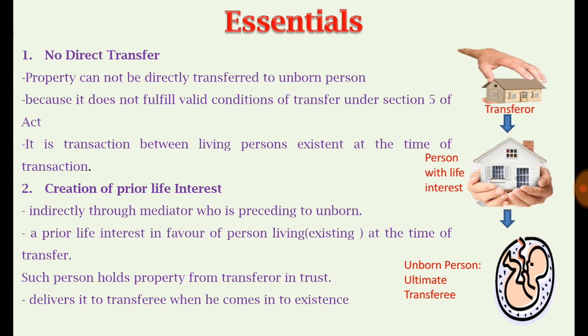And then that person has to hold that property, take care of it, and it is his responsibility to deliver that property to the unborn person when that person comes into existence. So the person in whose favor the prior life interest is created works as a bridge between transferor and transferee. So this is the second essential.